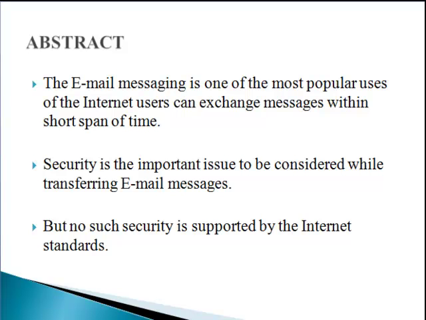Email messaging is a very popular application of the internet and is frequently used by internet users to send messages in a small amount of time. During email message transactions over an insecure network, one can trace the original email easily. So, to provide secure email message transactions in an open insecure network, we proposed a new scheme called PGP, Predicted Privacy Protocols. At present, three main security protocols for email messages are already in use, which are PGP, PEM, and S/MIME.